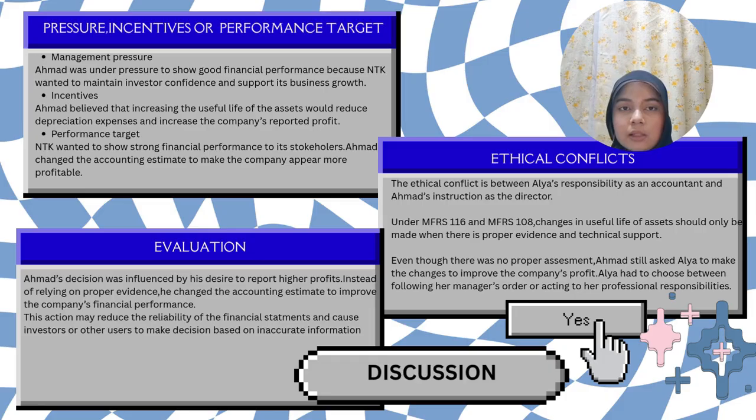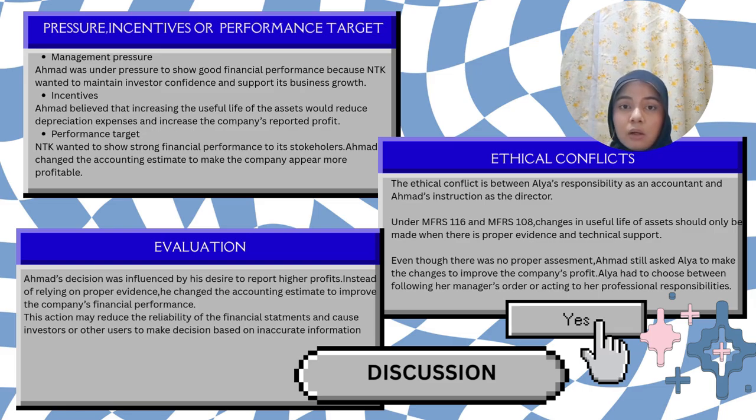So under MFRS 116 and 108, a change in the useful life of an asset should only be made when there is proper evidence and technical support. Even though there was no proper assessment, Ahmad as a director still asked Alia to make the change to improve the company profit. So Alia had to choose between following her manager's orders, or acting on her professional responsibility.